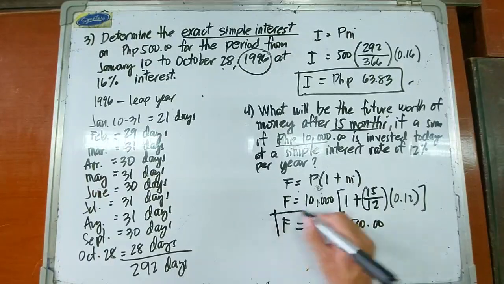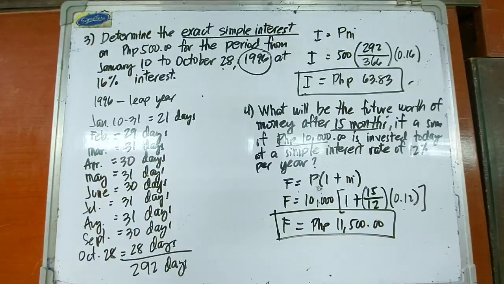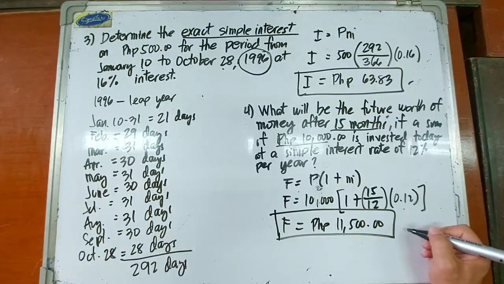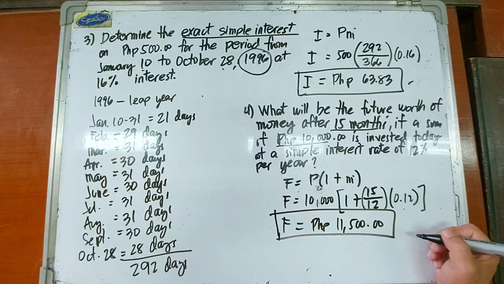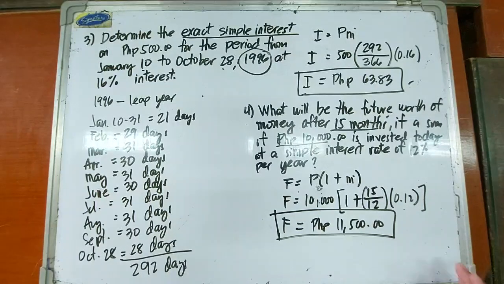So solving simple interest is very simple, may it be ordinary or exact simple interest. Okay, so that is for simple interest. The next topic would be compound interest, and I think there's a preliminary discussion first about cash flow diagrams. So we'll try to discuss cash flow diagrams, and maybe apply that later on in our next topic, which is compound interest. Okay, so see you in the next video.